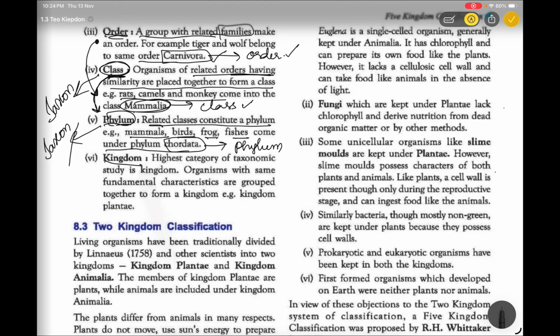Next, kingdom. Kingdom can be differentiated as plant kingdom and animal kingdom. We can easily differentiate these. The higher category of taxonomic study is kingdom. So the first category is kingdom.